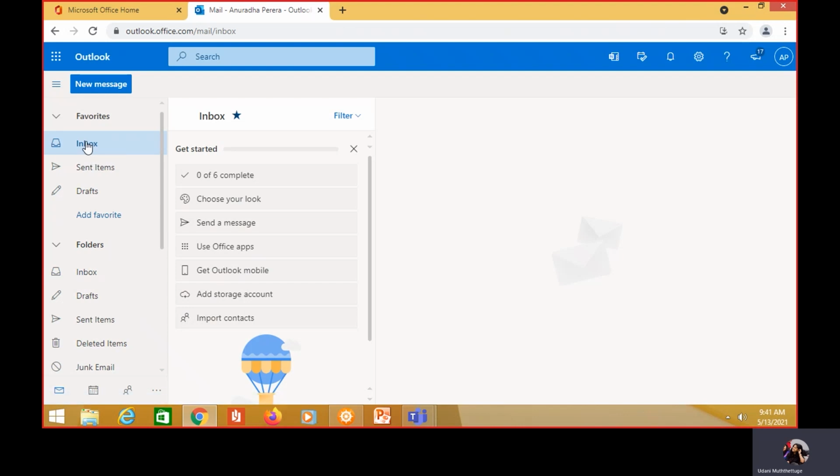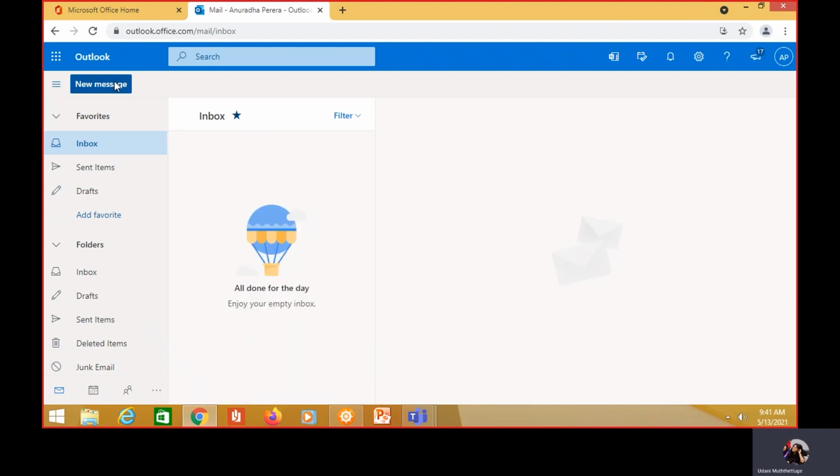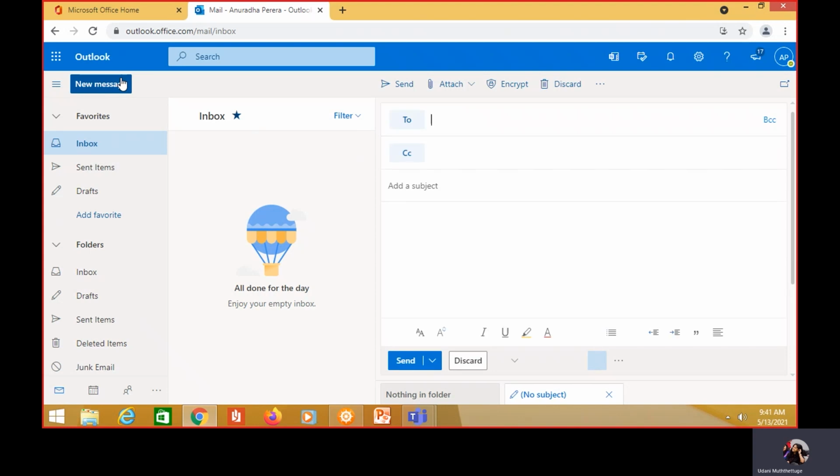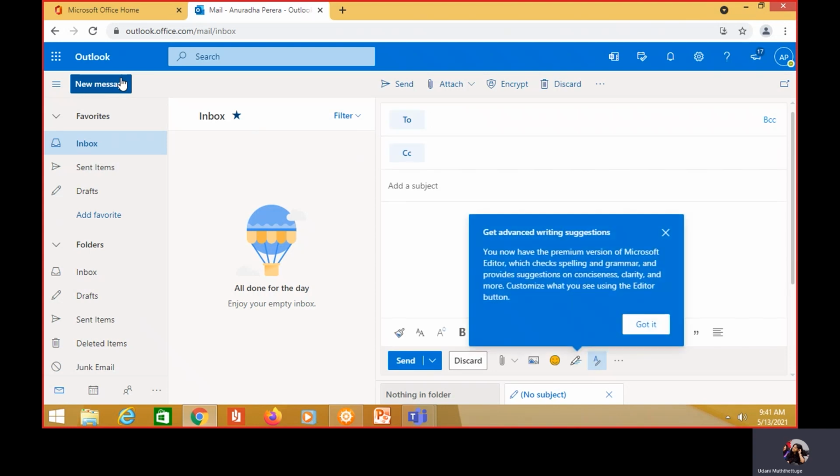And if you want to communicate with NSBM Green University, you can type a new email. You have to click on this new message, and once you click on new message, you will be able to type a new email to NSBM Green University. So if you want to communicate with your lecturers, or with your department administration officers, you can use this particular platform.